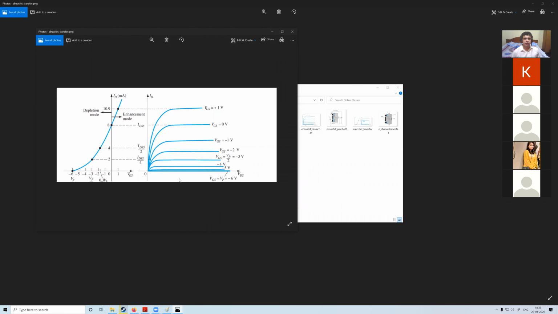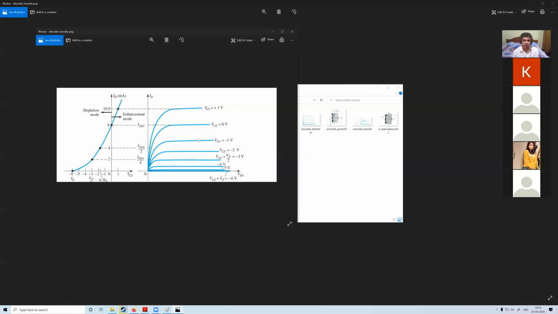Great. Just one sentence. When VGS is positive, what will happen? Tell me, anyone? Why is ID more when VGS is positive, plus 1 volt? You will be able to tell me. Anybody?